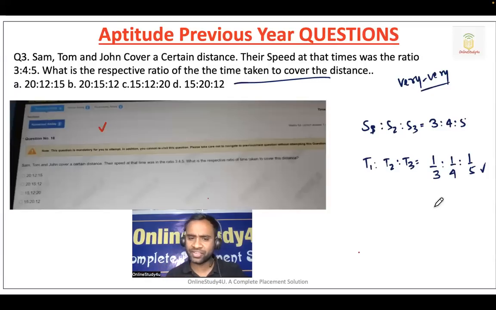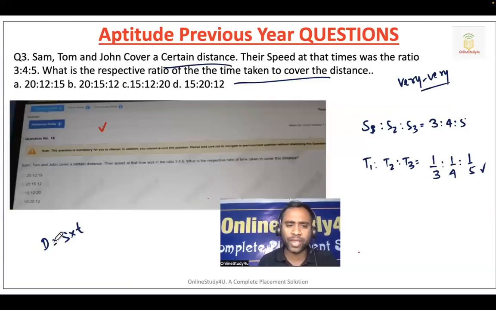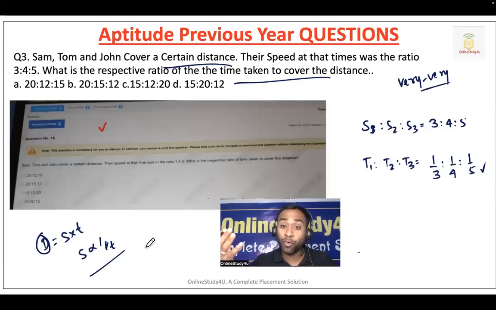The only thing is your basics should be proper. Friends, you know, distance equals speed into time. Sam, Tom, and John cover the same distance, so distance is fixed. Then speed becomes inversely proportional to time. That means if your speed is more, you will take less time. If your speed is less, you will take more time, right?